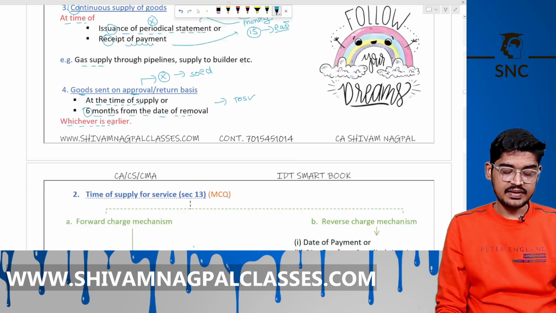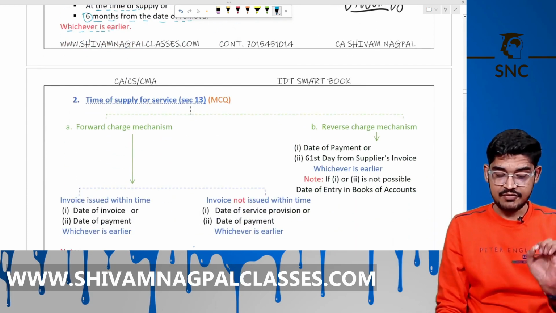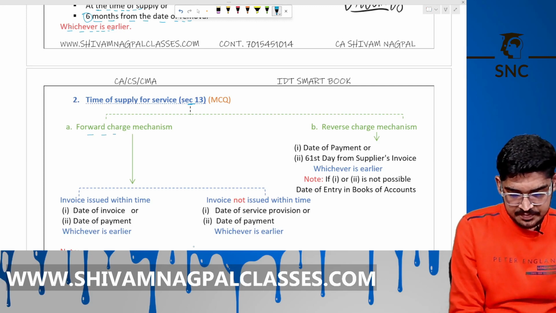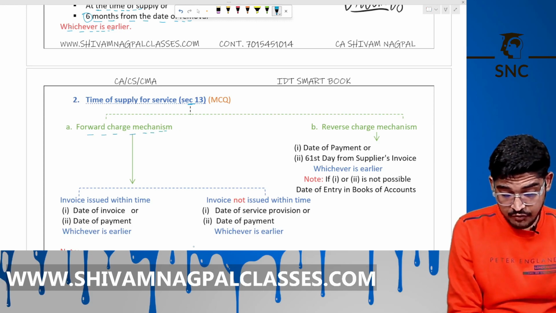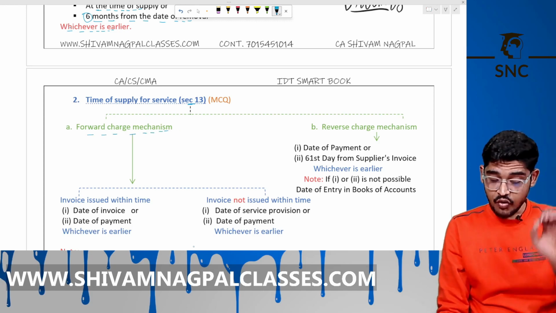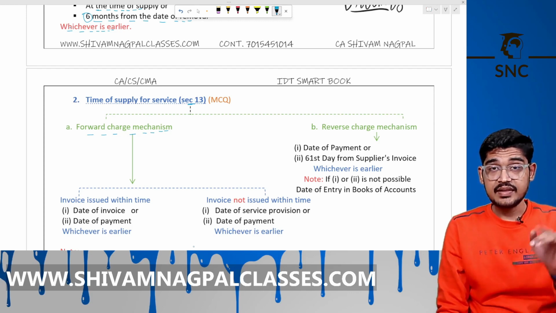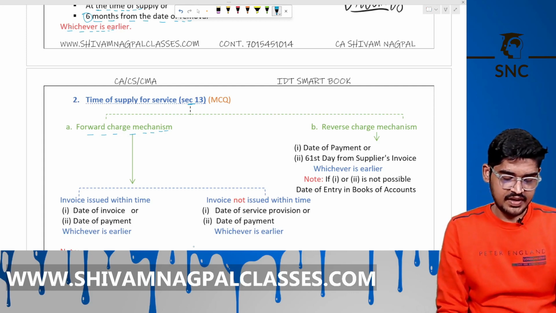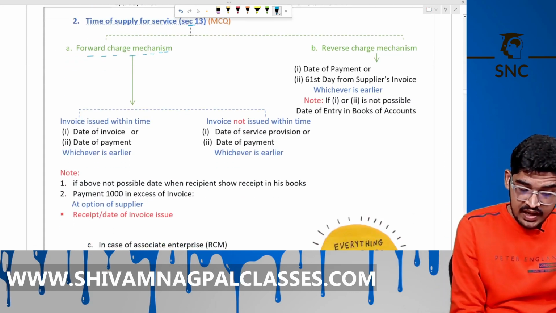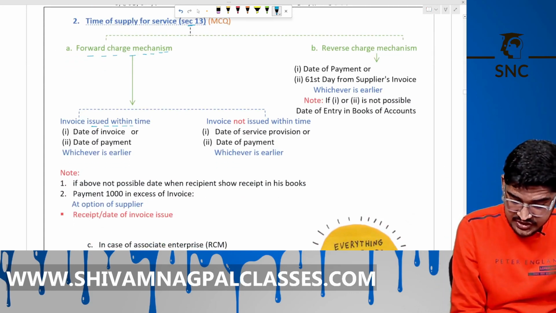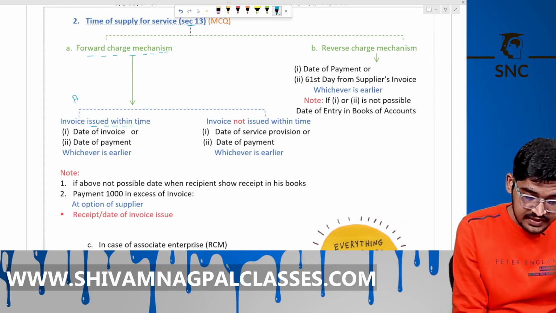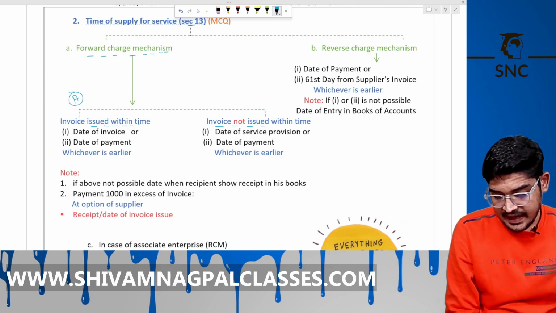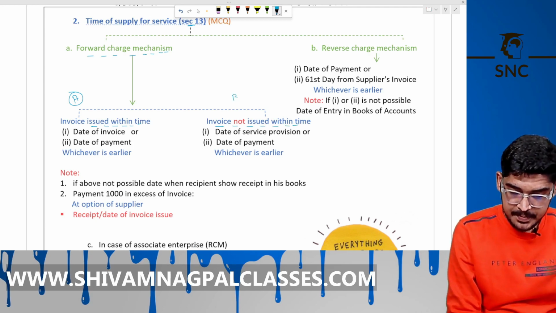So the next one is time of supply for services, section number 13. Under forward charge mechanism, first of all you have to check whether the invoice was issued within time or not, that is, within the last date or not. Okay, if issued within the time, within the last date, then we have to see point A. If not issued within time, then we have to check point number B here.